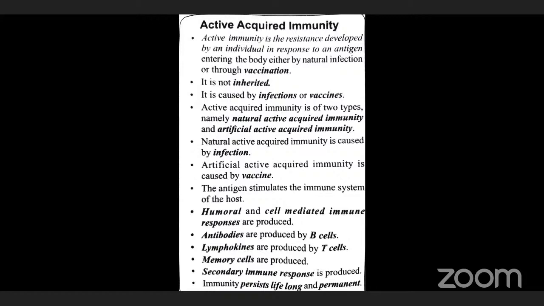Clear? Either the B cells or the T cells can recognize the antigens. When the B cells recognize the antigens, they are activated. Before the entry of antigens, they are not activated. Like when we switch on, the light or fan will be on; similarly, when the antigen enters our body, the B cells will be activated and produce the antibodies. This is an important question, kindly note it: B cells are responsible for the production of antibody.